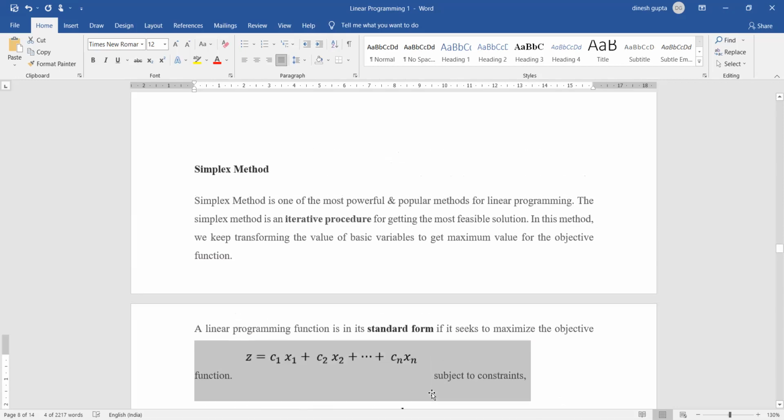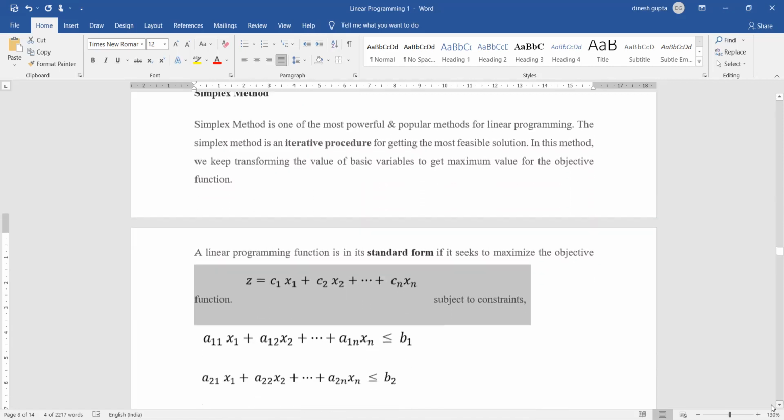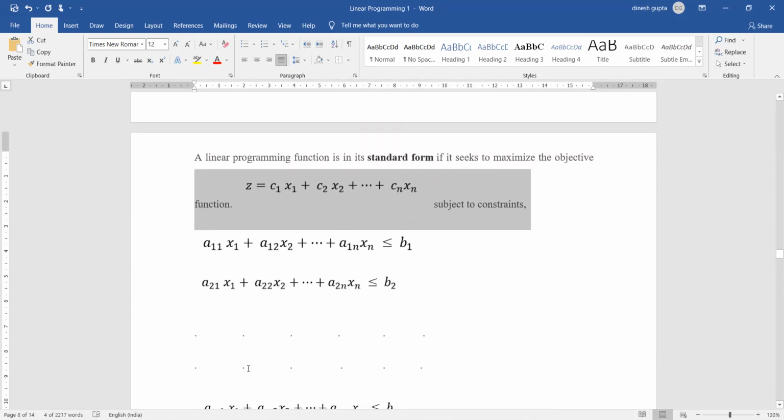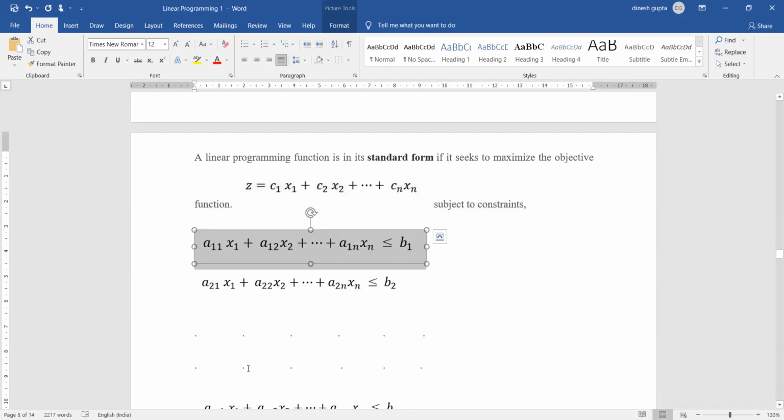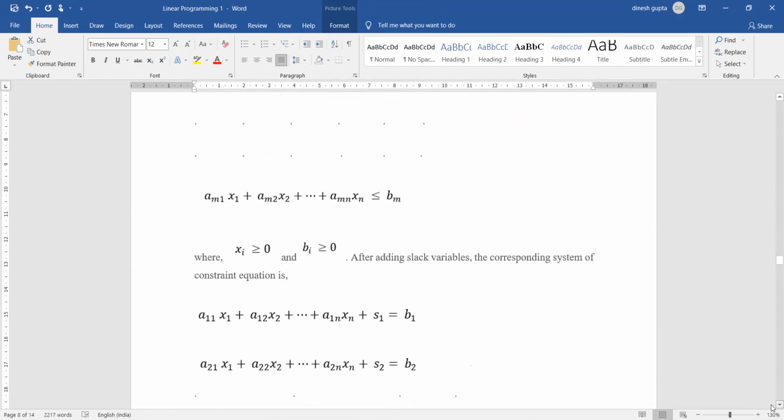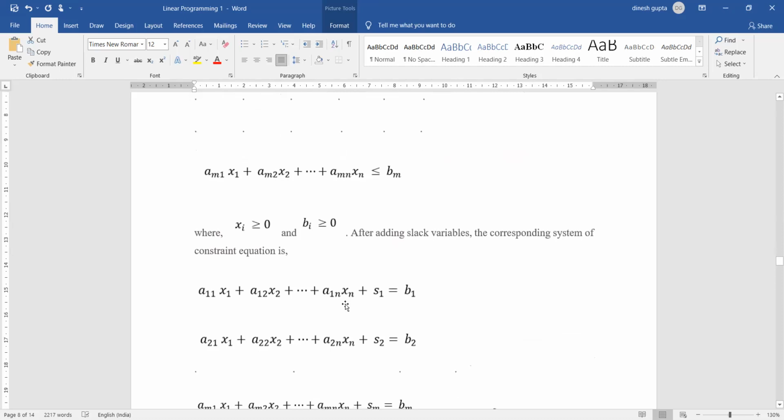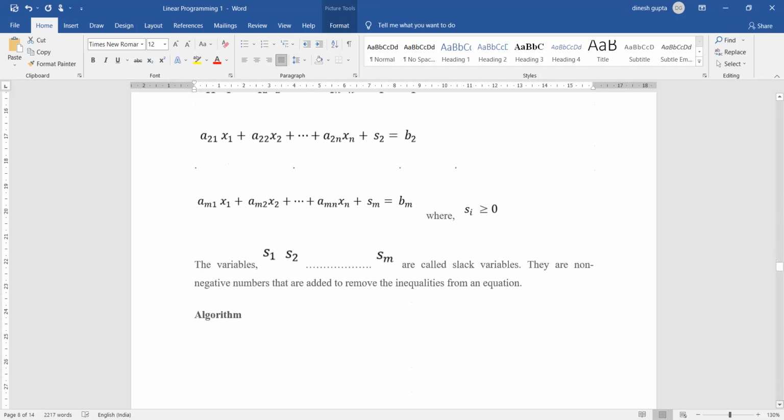We have already seen how to compute the standard form. After the standard form, we are going to construct the constraints, and you already know how to make the constraints. For example, if only one unit goes into producing x and one unit goes into producing y, and the total units available are 5, then we say x plus y is less than or equal to 5. Similarly, this is how we are going to write those constraints, which is already known to you. The only special thing here is the introduction of S1, S2 and so on.